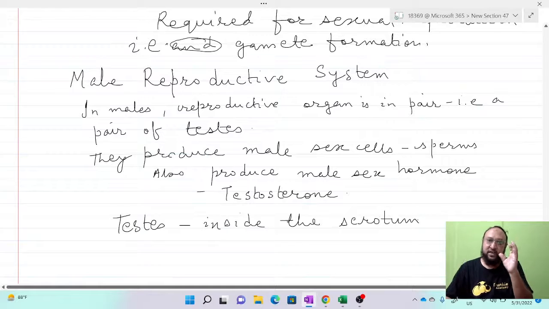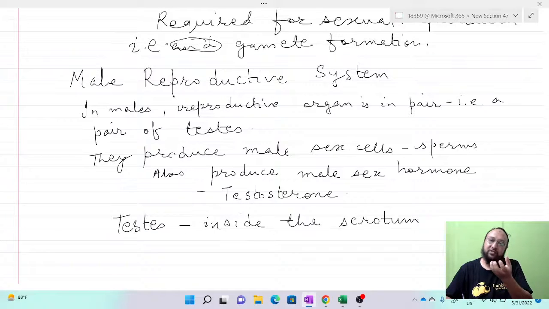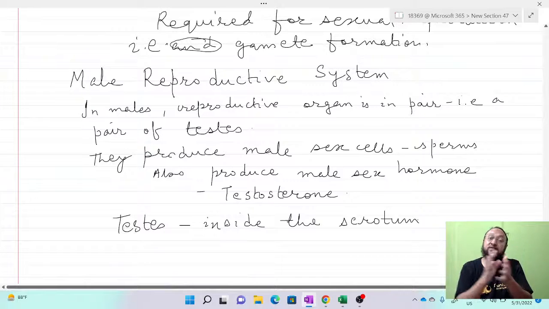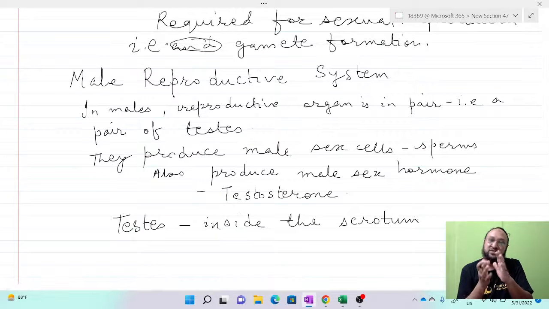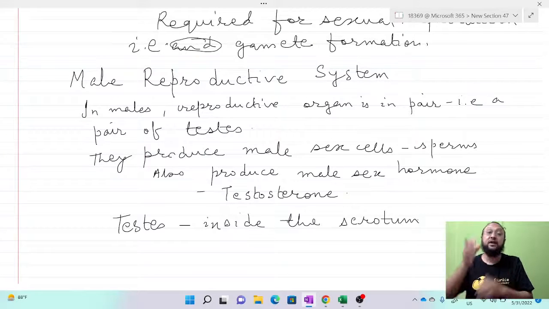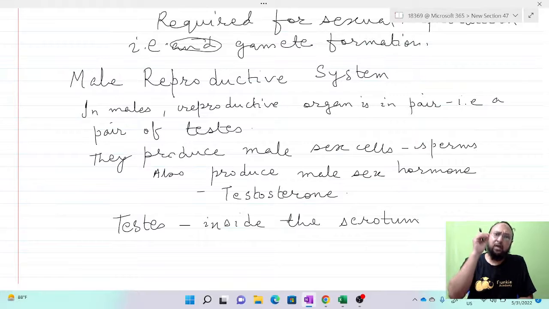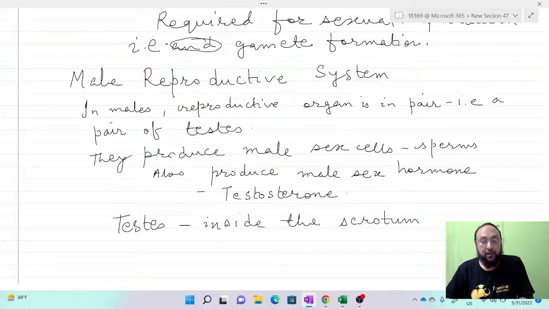This scrotum is a hanging, pouch-like structure where a pair of testes are present. It is outside the abdomen because the formation and maturation of sperms requires a temperature a little lower than the body temperature. So that is the reason the testis is present outside the abdominal cavity, not within the abdomen. That is one of the important points.